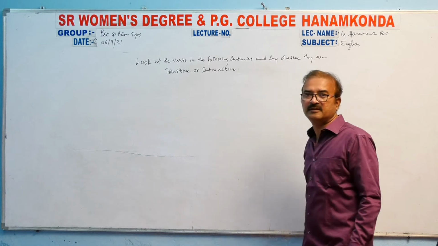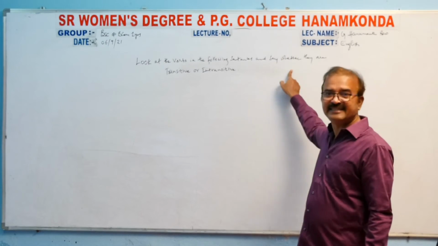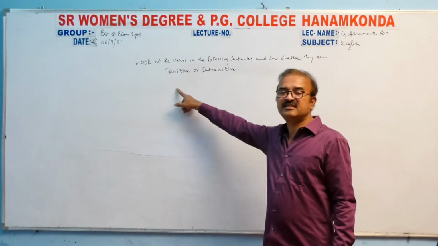This is what. Check this, girls. I repeat. Look at the verbs in the following sentences and say whether they are transitive or intransitive.